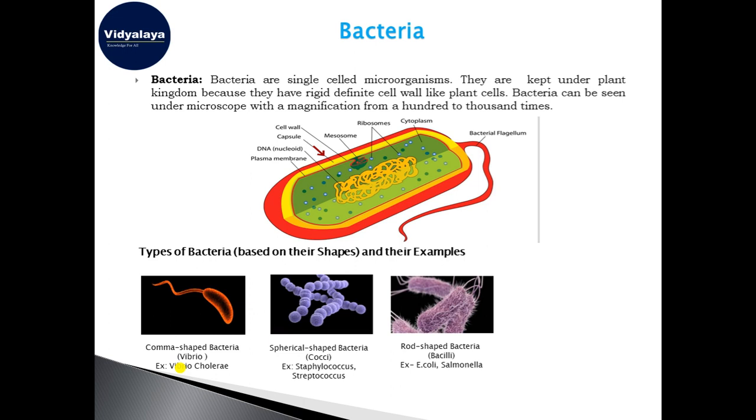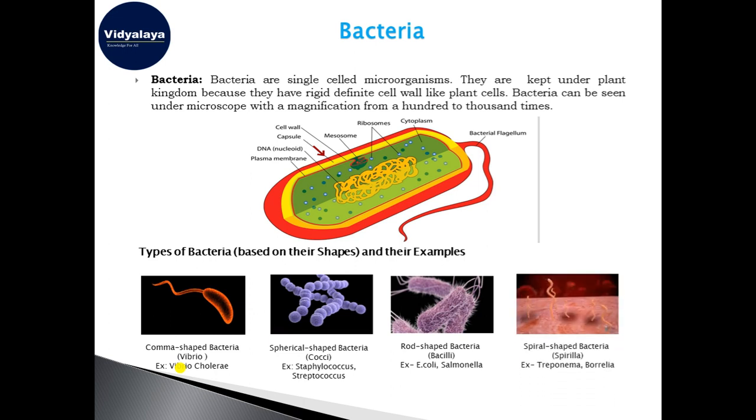Okay, and the fourth one is the spiral shaped bacteria. Spiral shape, you must have seen what a spiral is, like you have the springs. Okay, so a spring is a spiral shape, and these bacteria are of spiral shape. That is Treponema and Borrelia. These are the examples of bacteria which are spiral in shape.